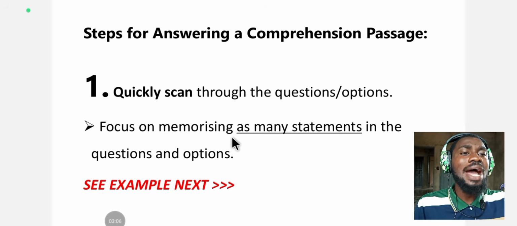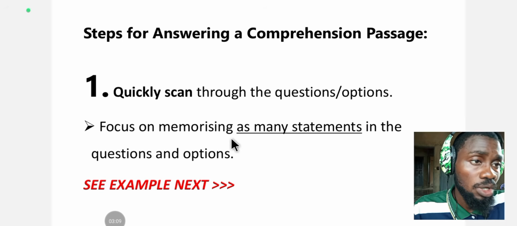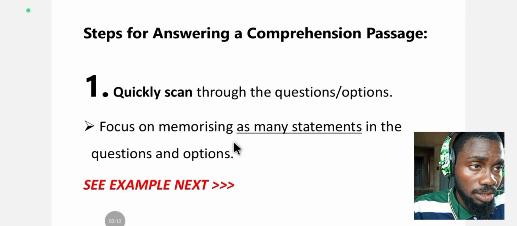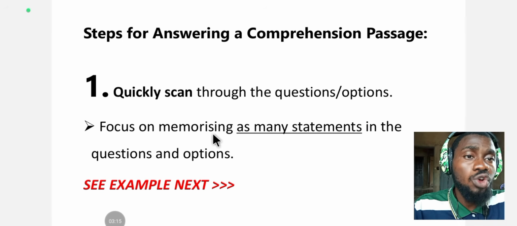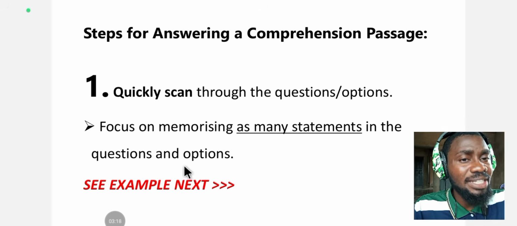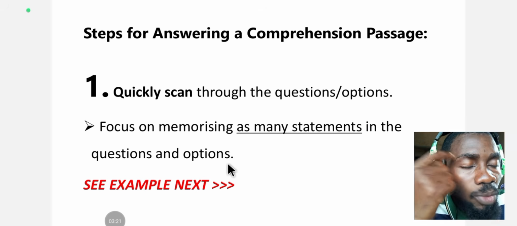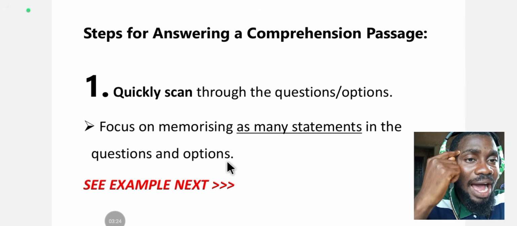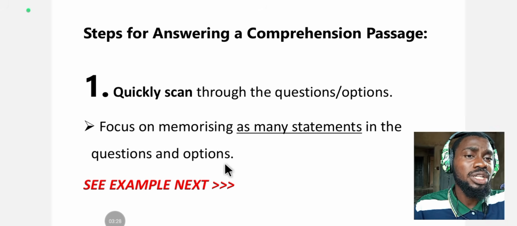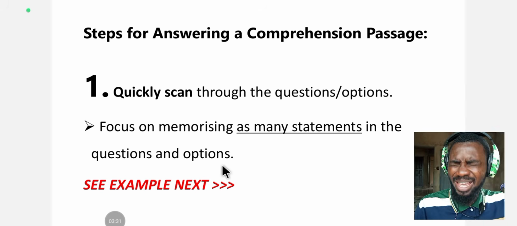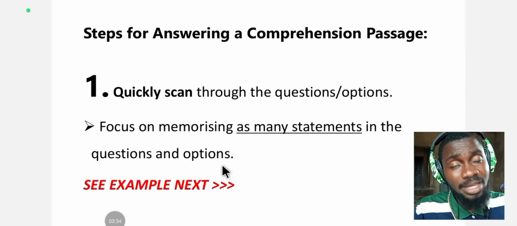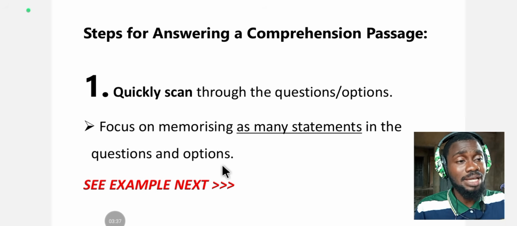What are you supposed to do when you are scanning through these questions and options? Focus on memorizing as many statements and words as you can in the questions and the options.